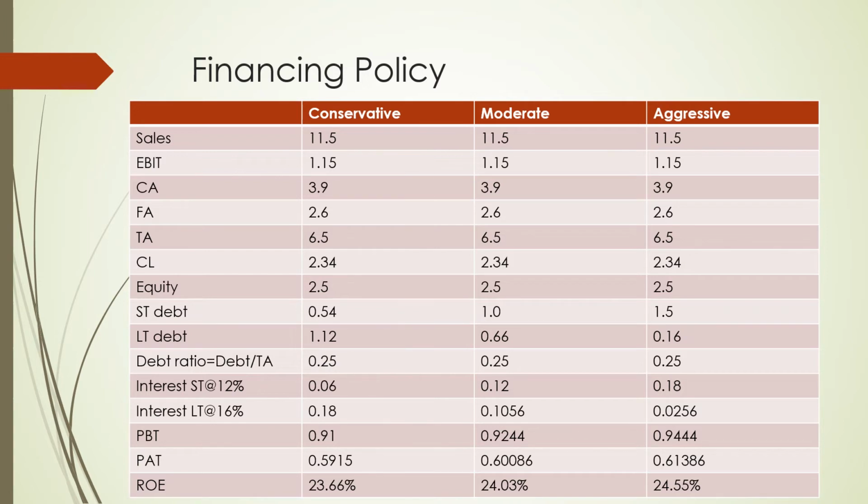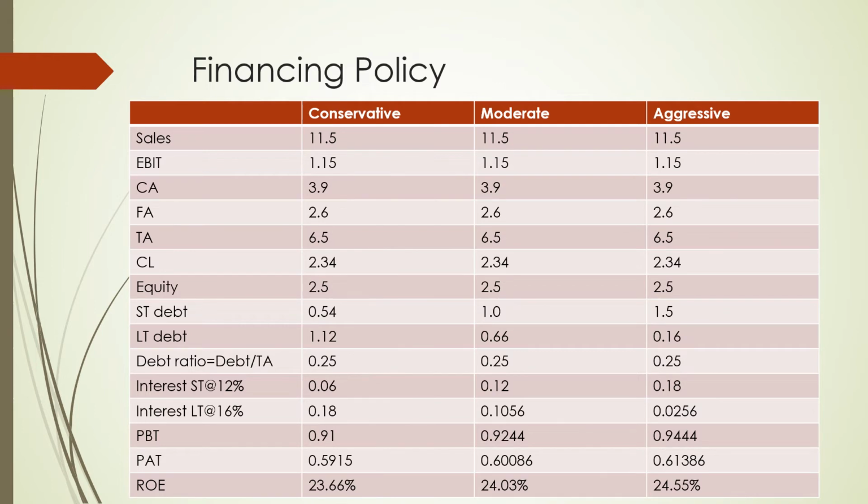Now let's see how we are going to finance this, either from short-term debt or as a proportion of long-term debt. Equity is going to be 2.5 billion in all three cases. Short-term debt is given as 0.54, 1, 1.5. Long-term debt is 1.12, 0.66 and 0.16. So the debt ratio, debt upon total assets, is going to be the same in all three cases, which is 0.25.